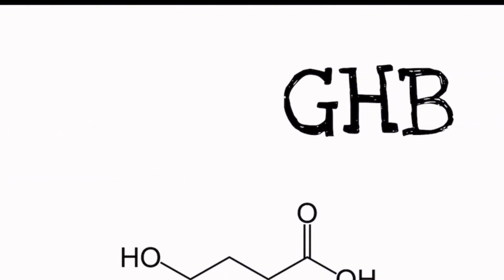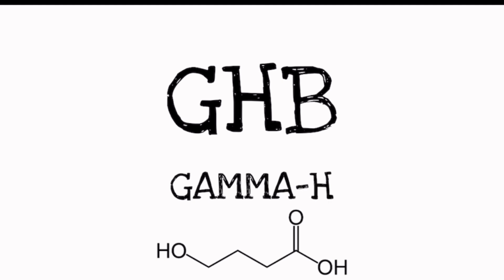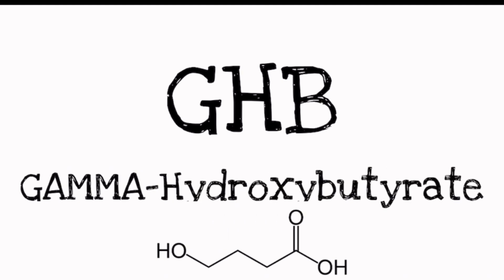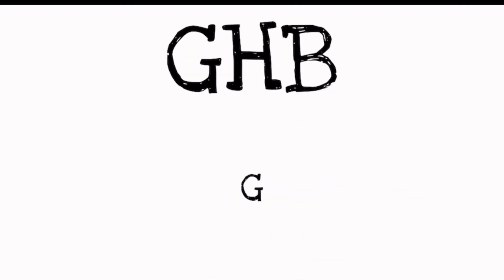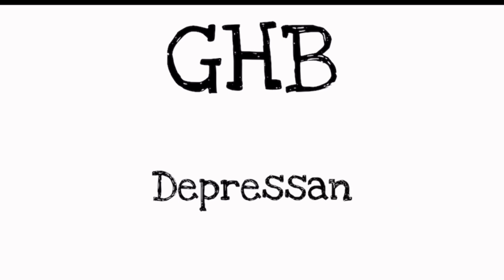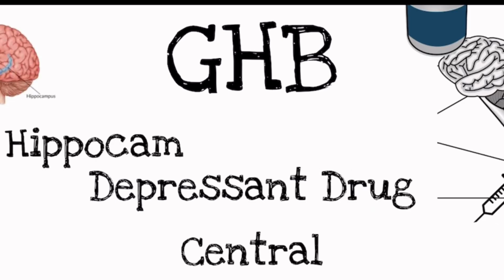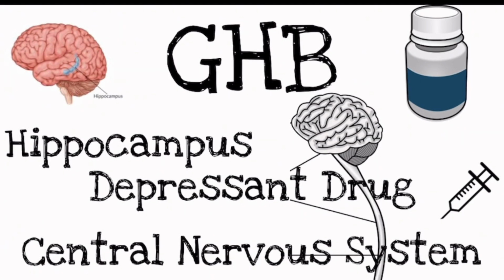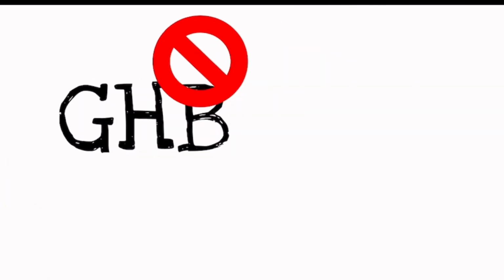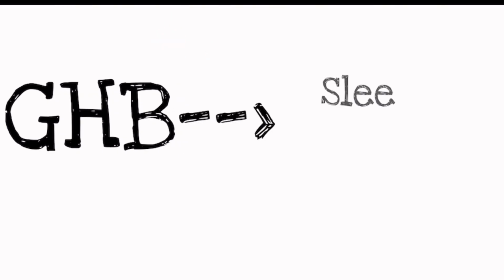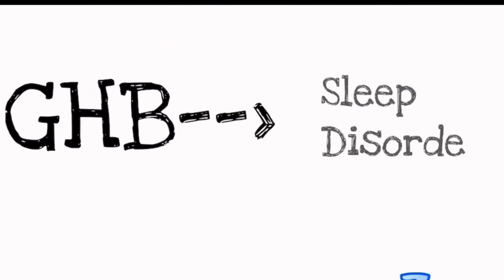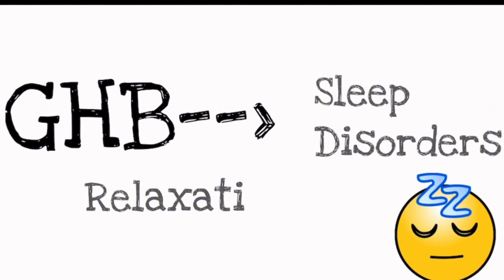Today I'll be discussing a topic about GHB. GHB, or gamma hydroxybutyrate, is a depressant drug that occurs in the central nervous system and part of the brain called the hippocampus. GHB is a legal drug that acts as a nervous system depressant. It is now legal due to users committing sexual assaults. GHB used to treat sleep disorders and led to feelings of relaxation.